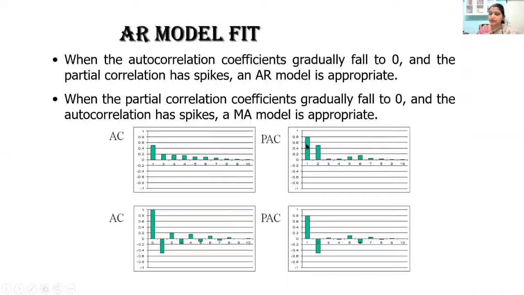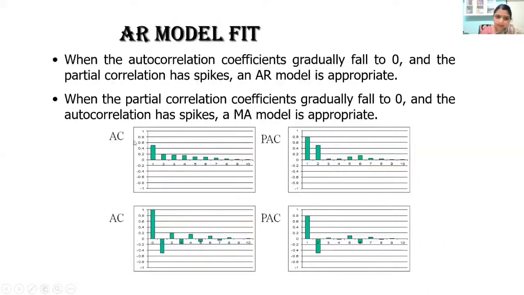Yt minus 2 is also kind of strongly correlated. The first correlation value is 0.8, the second one is 0.45 or 0.5. Let's look at the height of the spike, and we will know. Then when it comes to the third lag, you can see it's a very negligible correlation, somewhere close to 0, so we can ignore after that. What does it mean? How many AR components are there? Two. So we got p as 2 from this graph.